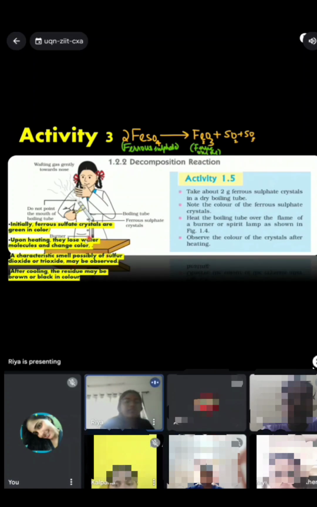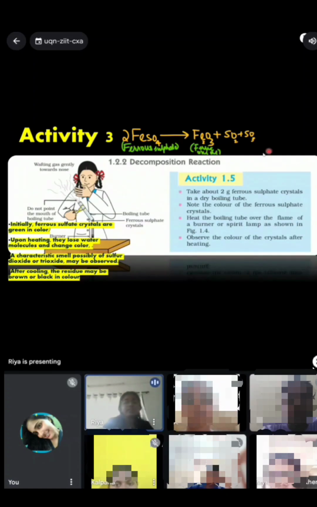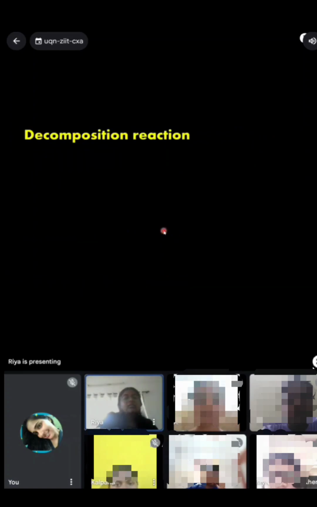The smell will possibly be of sulfur dioxide or sulfur trioxide, and after cooling, the residue may be brown or black in color. Now moving on to decomposition reaction.